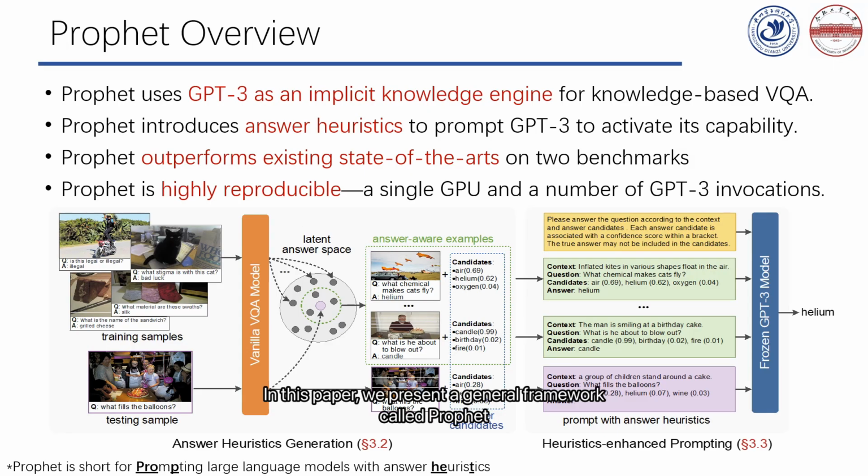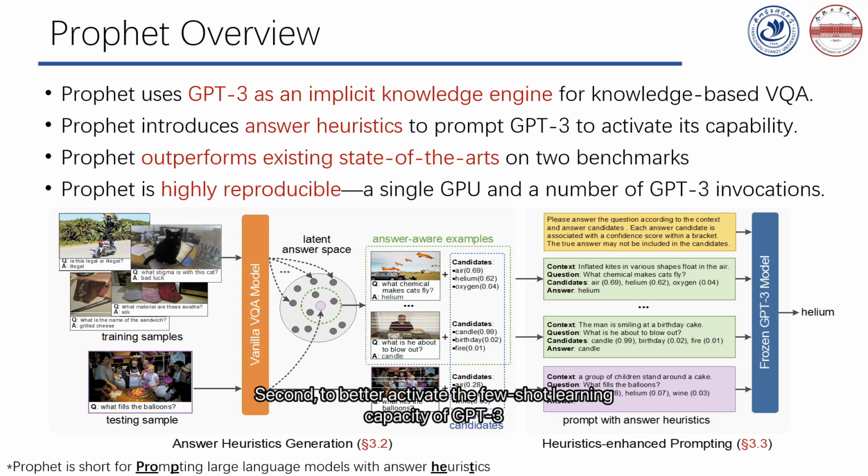In this paper, we present a general framework called PROVIT, which is short for Prompting Large Language Models with Answer Heuristics. We highlight our contributions as follows. First, PROVIT uses GPT-3 as an implicit knowledge engine for knowledge-based VQA.